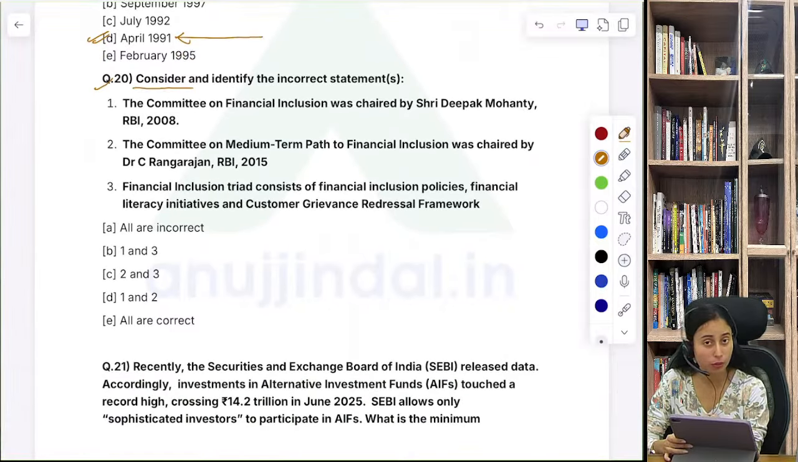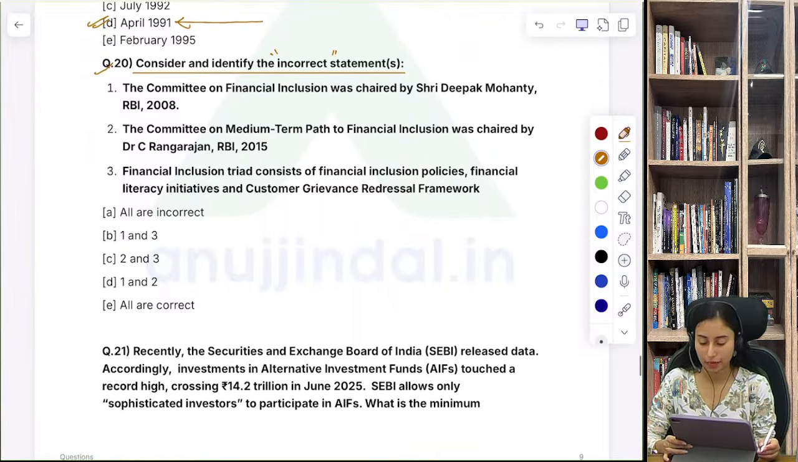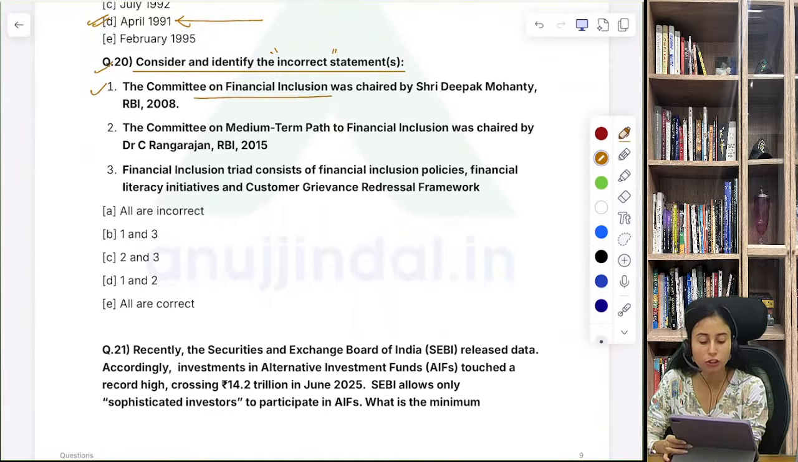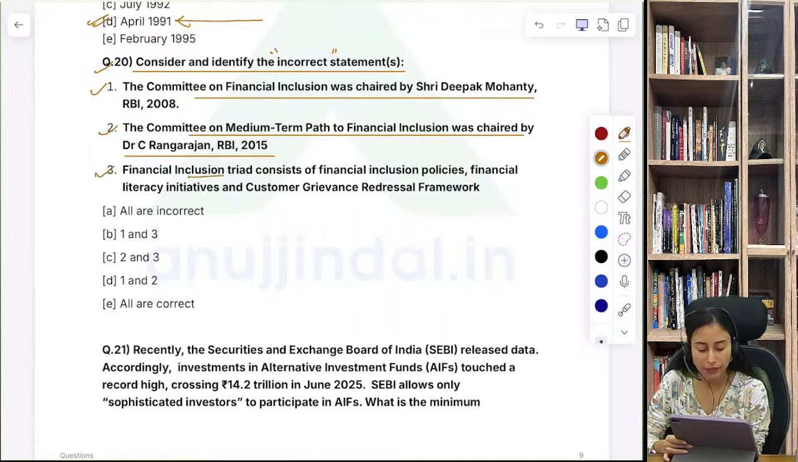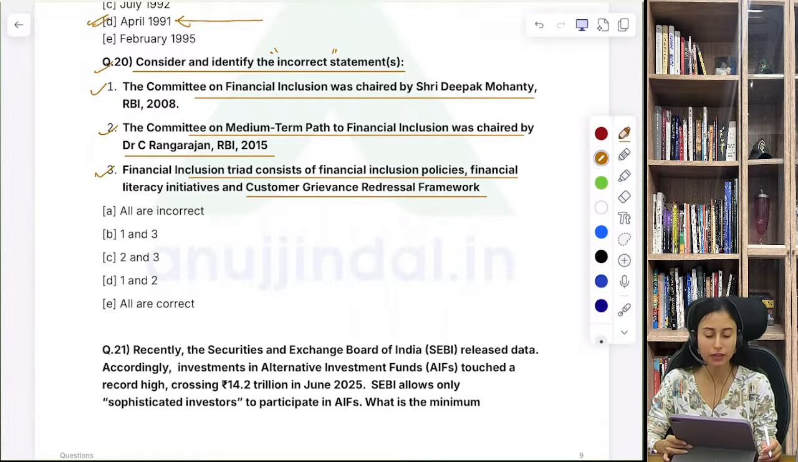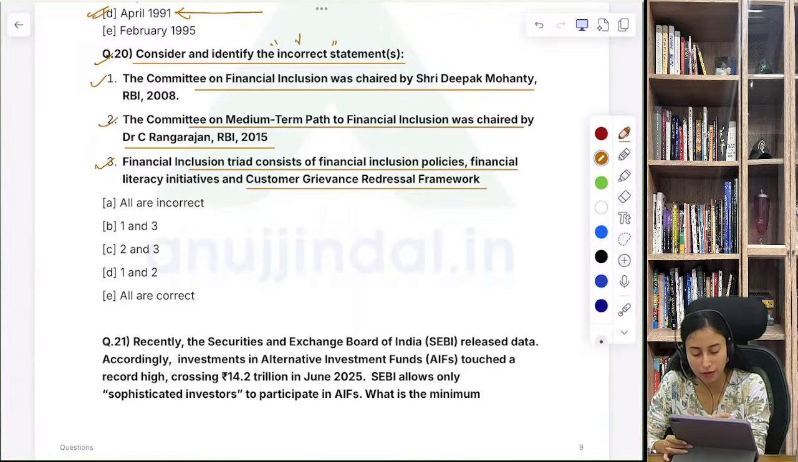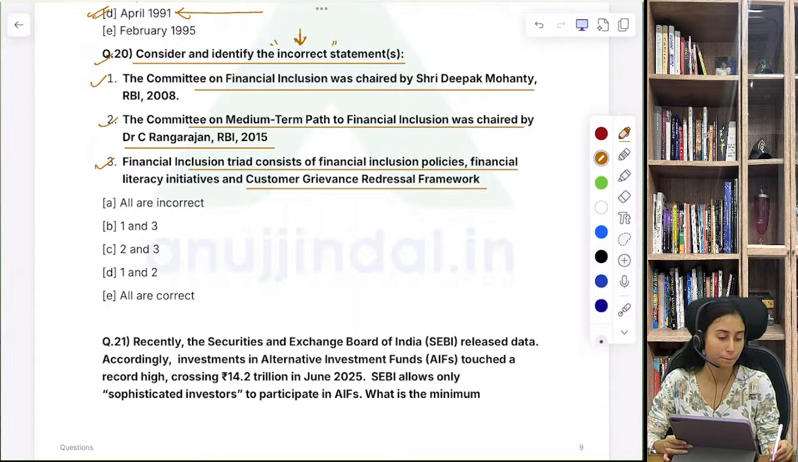Consider the following statements and identify the incorrect statement. The first one says the Committee on Financial Inclusion was chaired by Shri Deepak Mohanty, RBI 2008. Then the RBI Committee on Medium Term Path to Financial Inclusion was chaired by Dr. C. Rangarajan, RBI 2015. The Financial Inclusion Triad consists of financial inclusion policies, financial literacy initiative, and customer grievance redressal framework. So what do you think is the incorrect statement in this case? Question number 20.